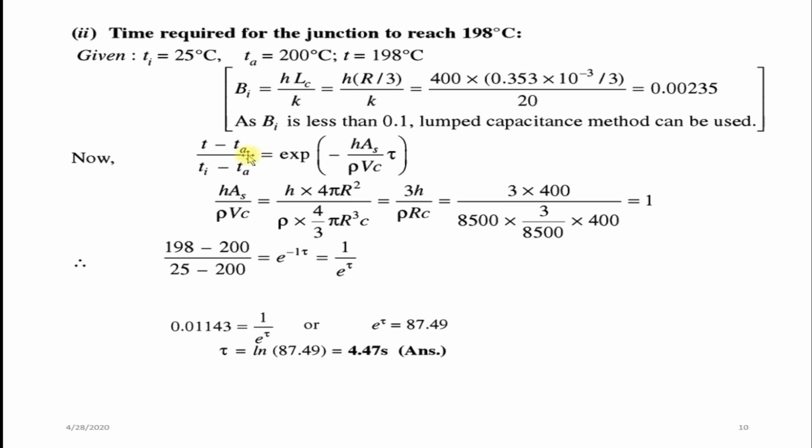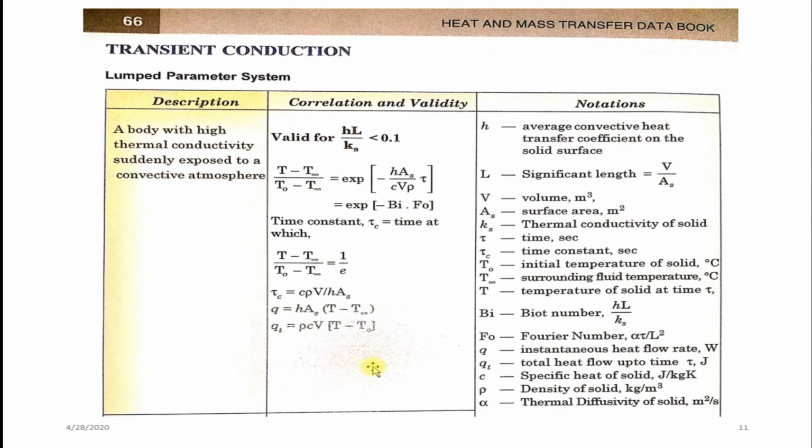(T minus Ta) divided by (Ti minus Ta) is equal to exponential of minus h into surface area divided by rho Vc into time t. This time t we have to find out now. Remaining all values we have. If you substitute, you will get time as 4.47 seconds. The lumped system analysis equations are available in your data handbook, transient conduction, page number 66.